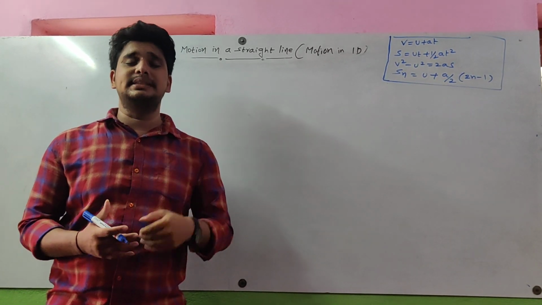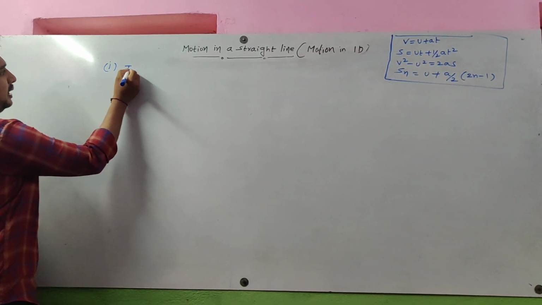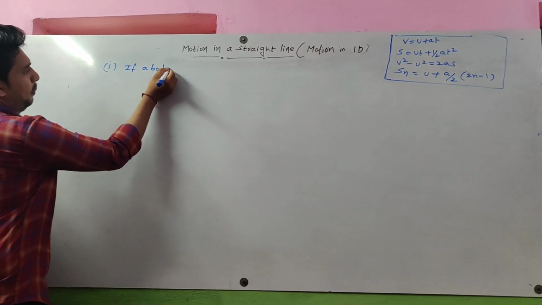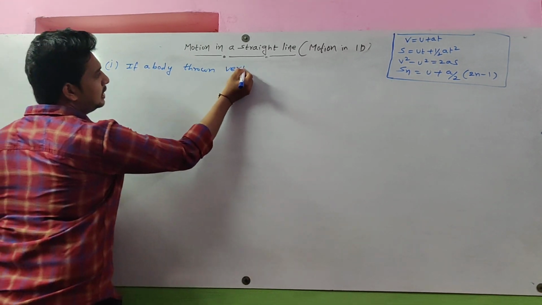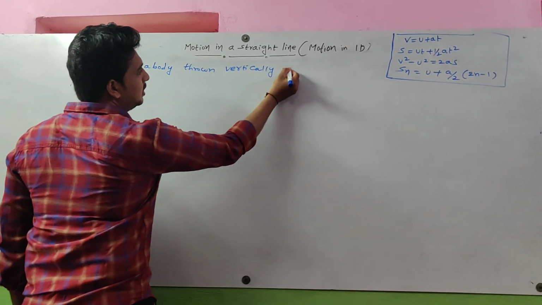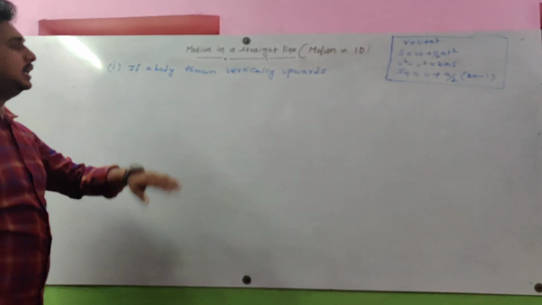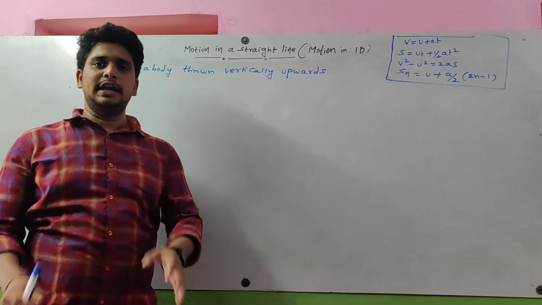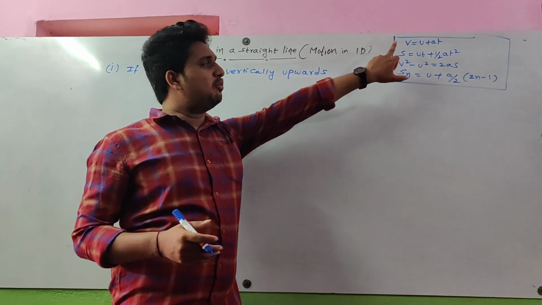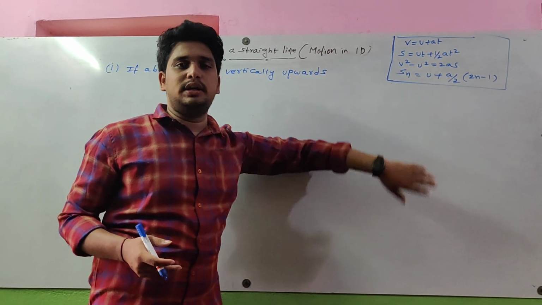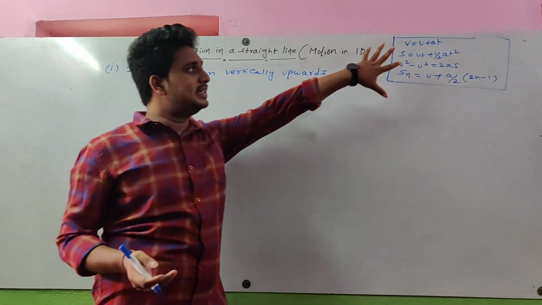Now today we are going to discuss the topic: a body thrown vertically upwards. If any body is thrown vertically upwards, how will the equations of motion vary? How will these four equations vary? We need to discuss this, right? Some slight variation in these four equations.